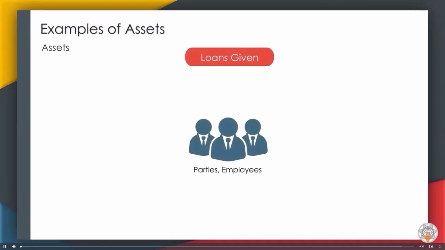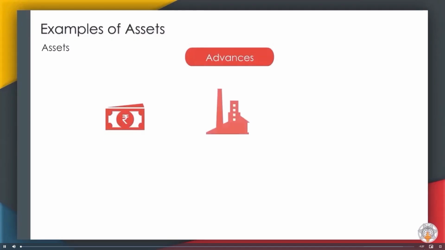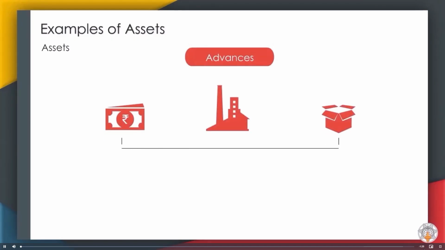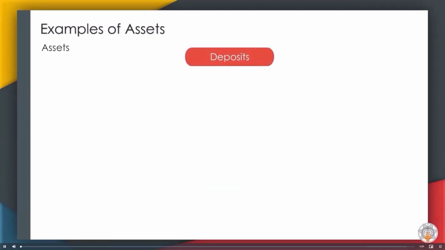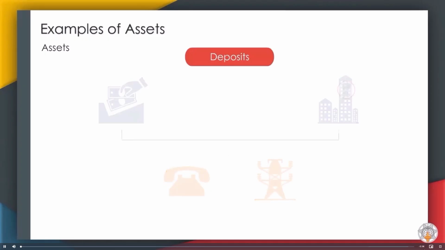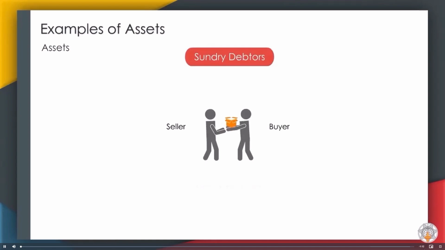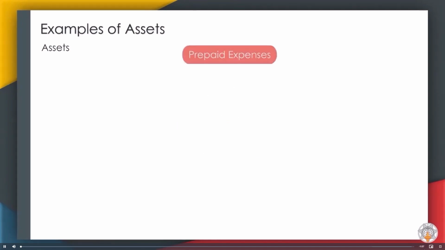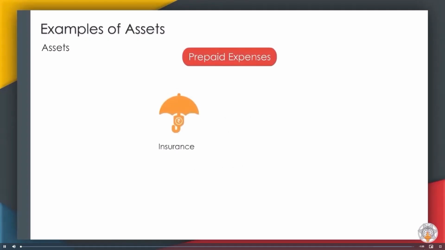Loans given to parties, employees, etc. Advances: advances given to parties for expenses, to employees, etc. Deposits: deposits with government authorities, telephone, MSEB, etc. Sundry debtors: amount receivable against sale of goods. Prepaid expenses: insurance, subscription paid for a future period, etc.